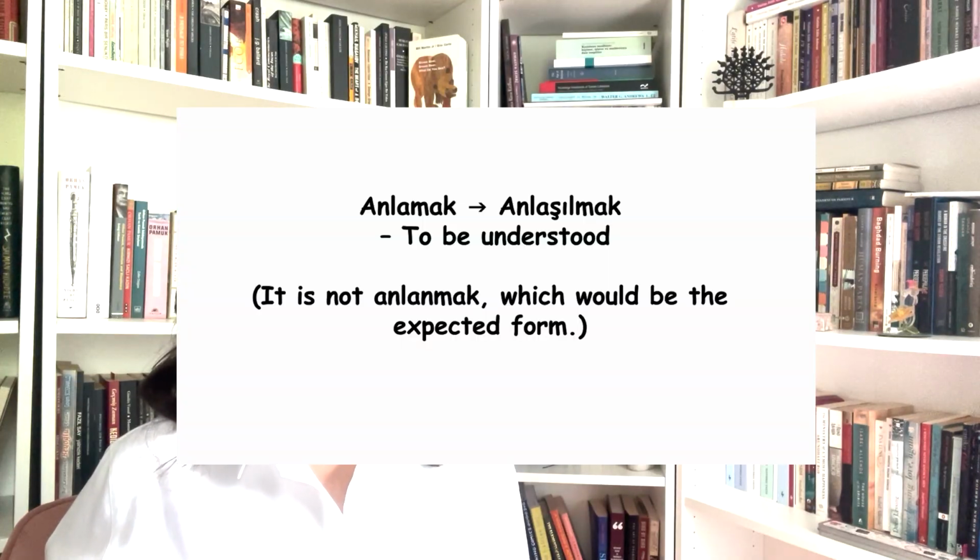I want to mention one irregular verb because it is a common verb and it might confuse you. It's anlamak. Anlamak means to understand, right? And the passive form of anlamak is anlaşılmak. It's not anlanmak as you'd expect if you follow the rules, but it is irregular. So anlaşılmak is to be understood.